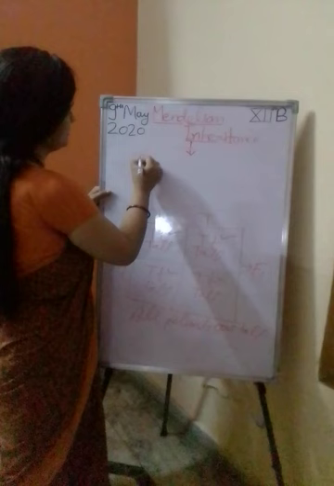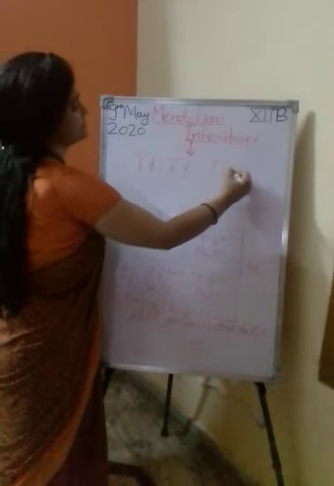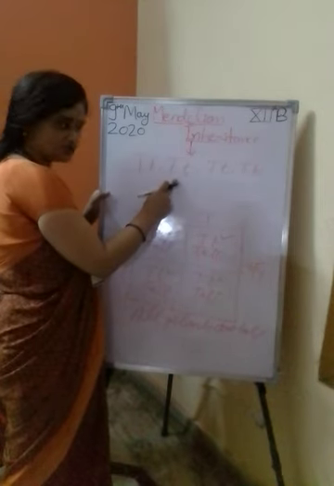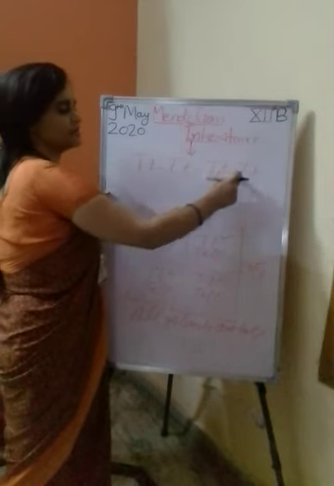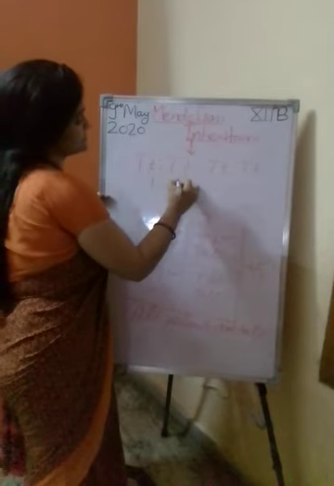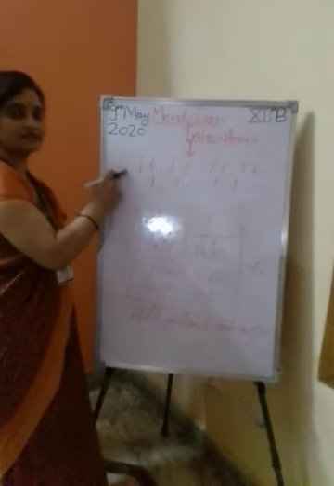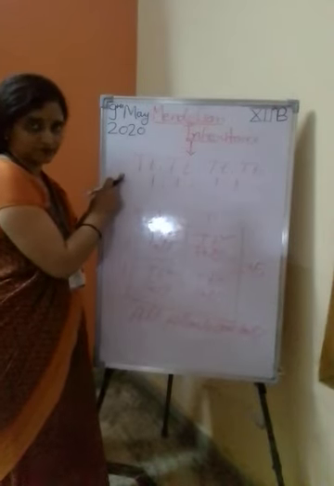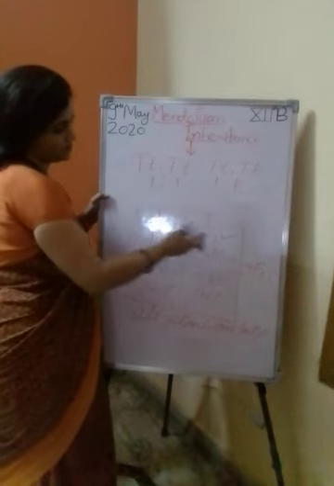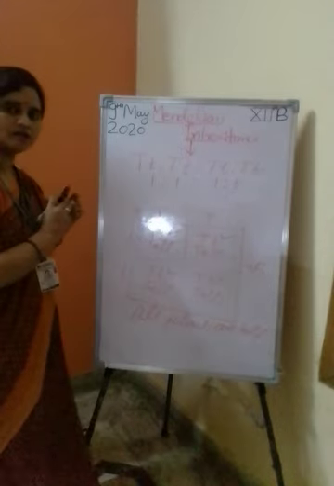Capital T, small t, capital T, small t, capital T, small t, capital T, small t. That is the gene constitution, or that is the ratio of 1:1:1:1. That is the genotype. Okay. That is the phenotype. Or we include these alleles. The gene constitution, that is for genotype.